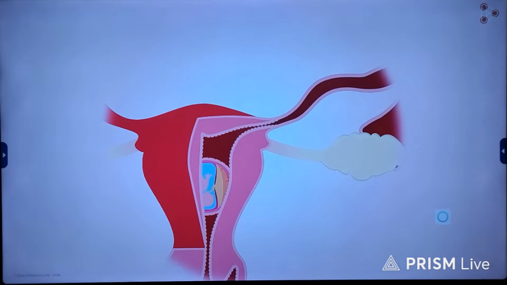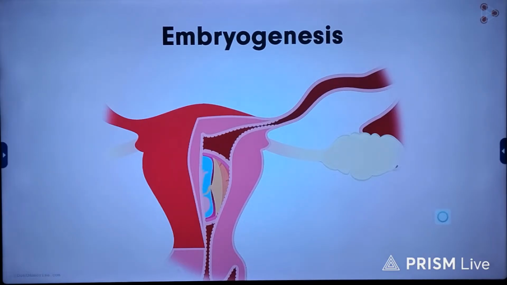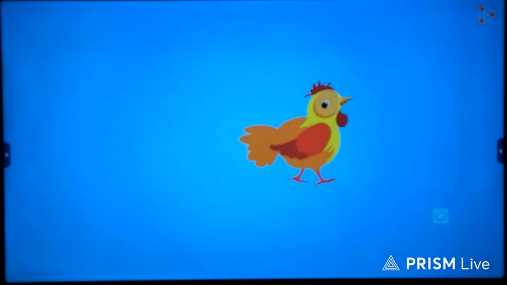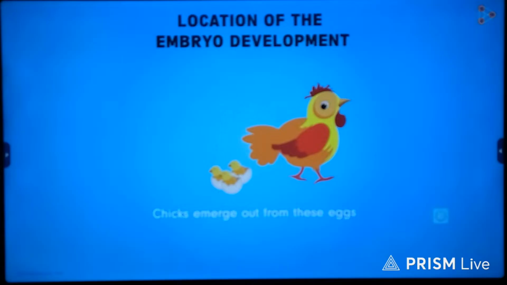The fetus grows in the uterus after taking the required amount of time, and when the growth is completed, the child is all set to enter this beautiful world. This is how embryogenesis takes place in most animals. But wait a second. We have seen that a hen lays eggs and the chicks emerge out of these eggs. It means they do not grow in the body of their mother. Yes, development of the embryo takes place in two different ways. The parameter to categorize these types is the location of the embryo development.